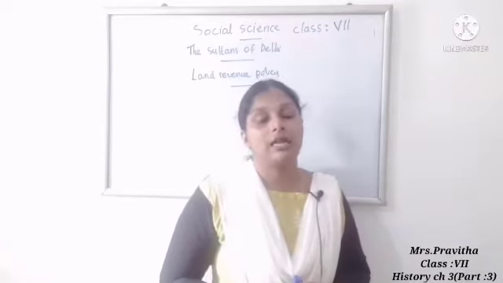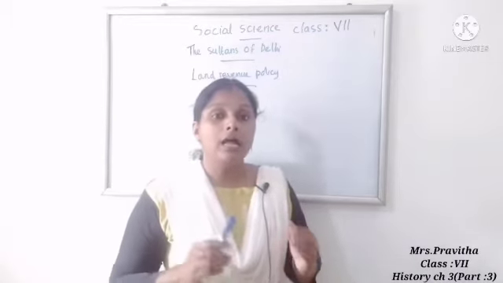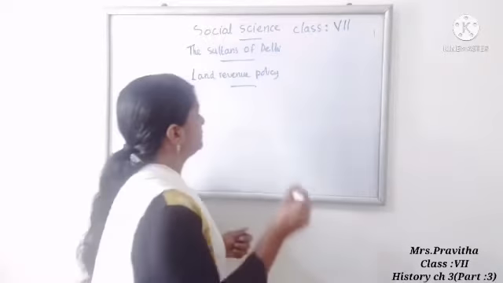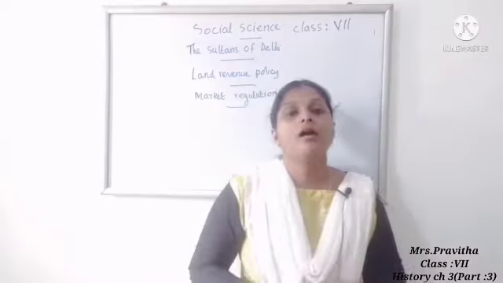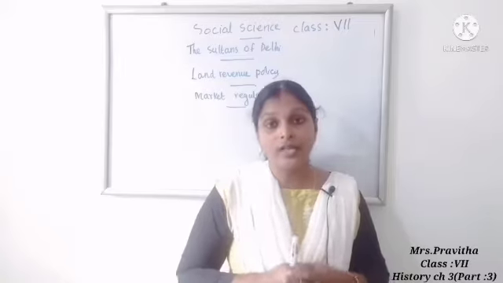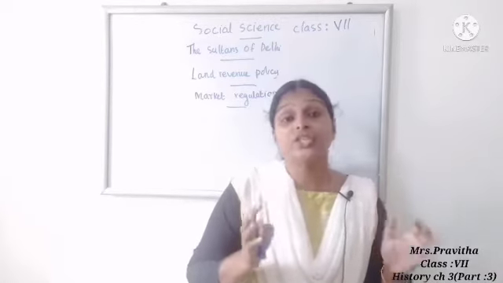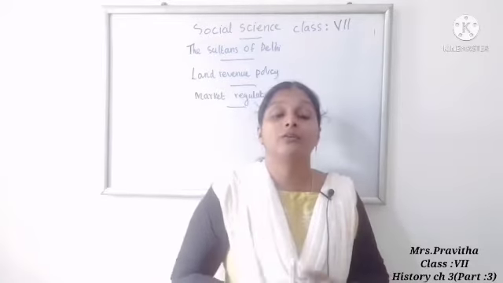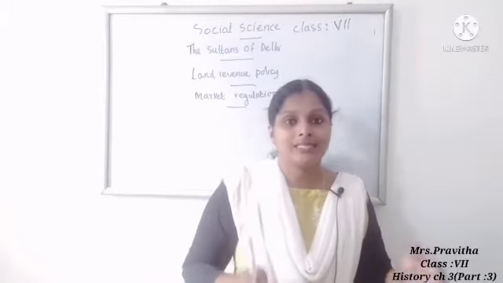Next we will study about market regulation. What are the steps taken by Alauddin Khalji for controlling the market? Prices of the essential commodities were fixed, and he checked the prices so that the soldiers could live within their income.